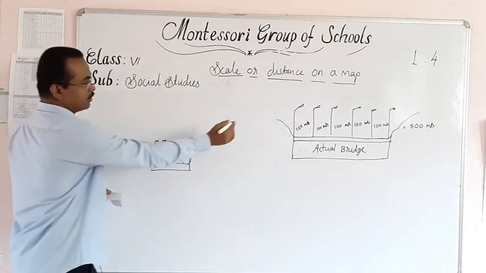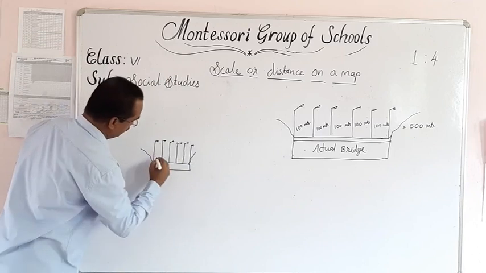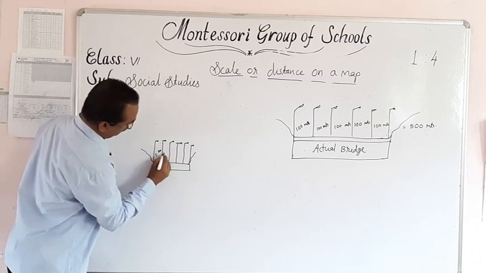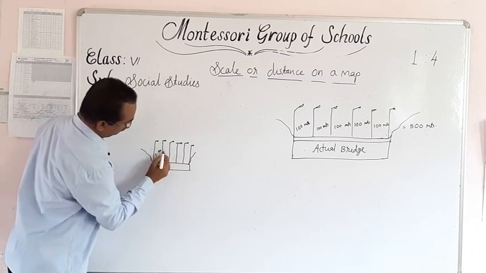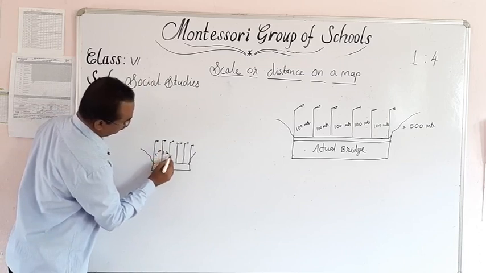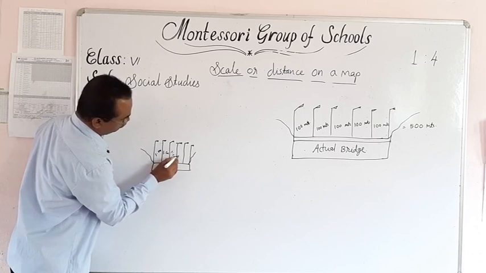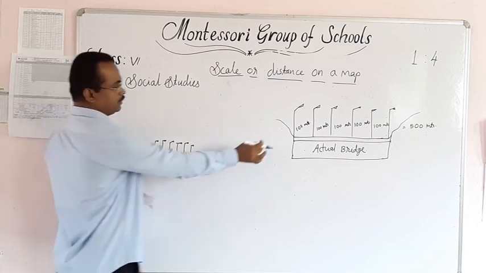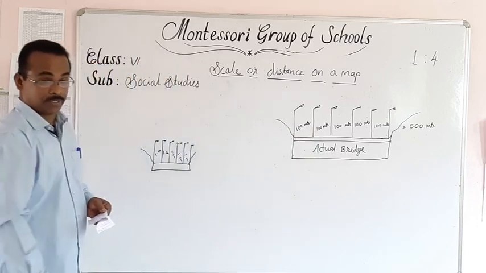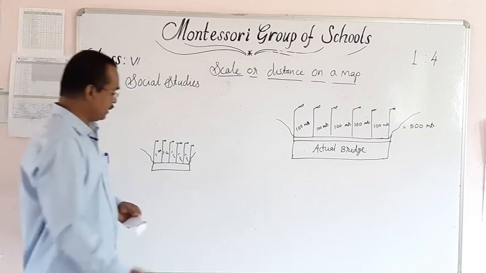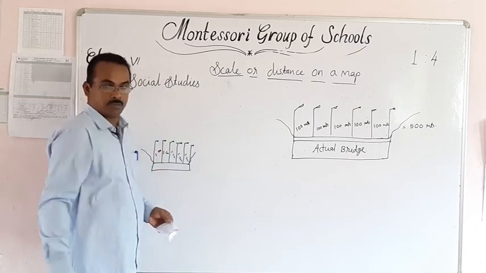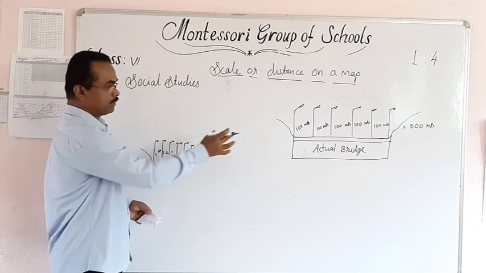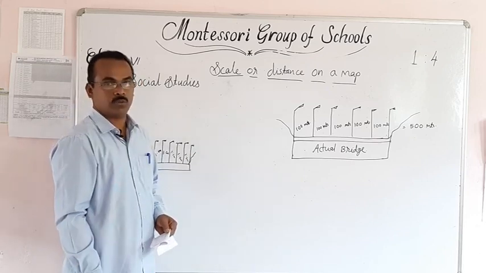What she has done, instead of 100 meters, she has taken only 1 centimeter. Here also she has taken only 1 centimeter. Here also 1 centimeter, 1 centimeter. It means the actual bridge has 100 meters between two posts, but in this sketch map drawn by Laila, she has taken only 1 centimeter, because 500 meters is not possible to draw on a paper.